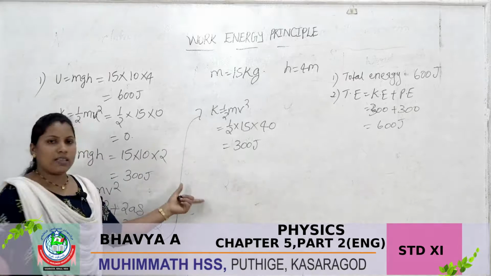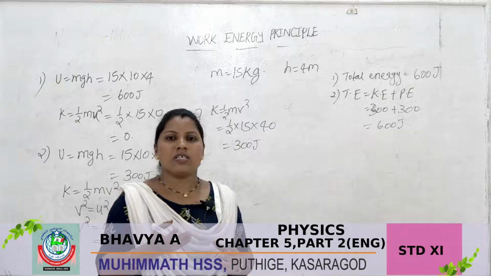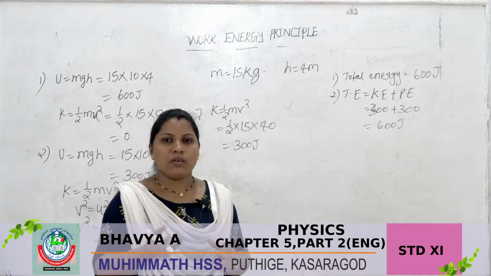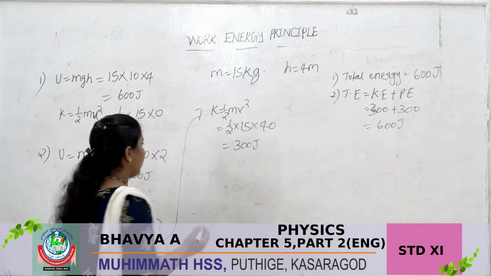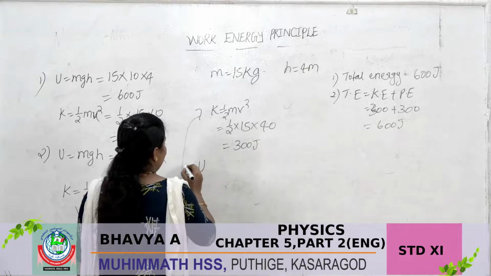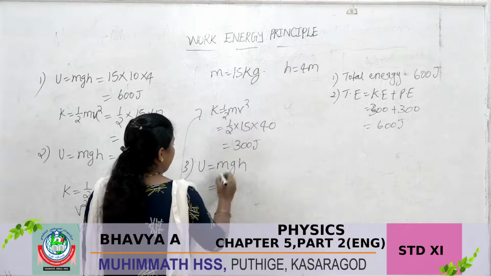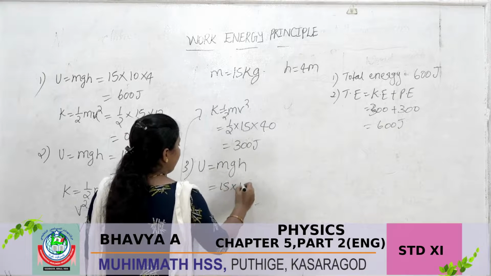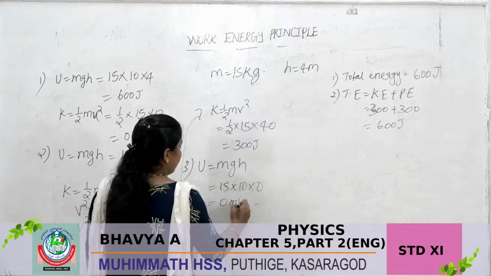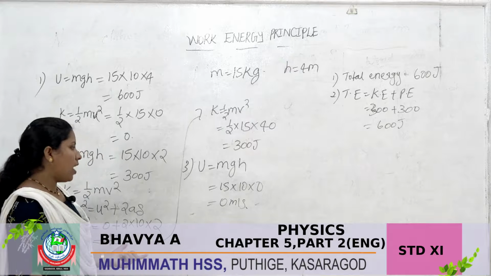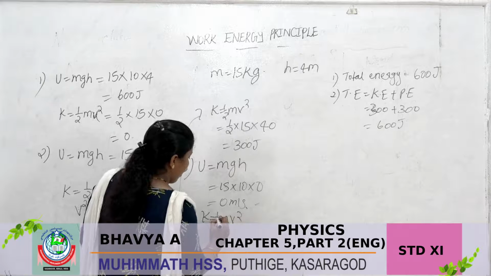Next, in the third case, the kinetic energy and the potential energy of that flower pot before touching the ground, how do we calculate? First we calculate the potential energy. Potential energy U is equal to mgh, which is 15 into 10 into h, where h is 0. So here we are getting 0. Then we calculate the kinetic energy, K is equal to half mv square.